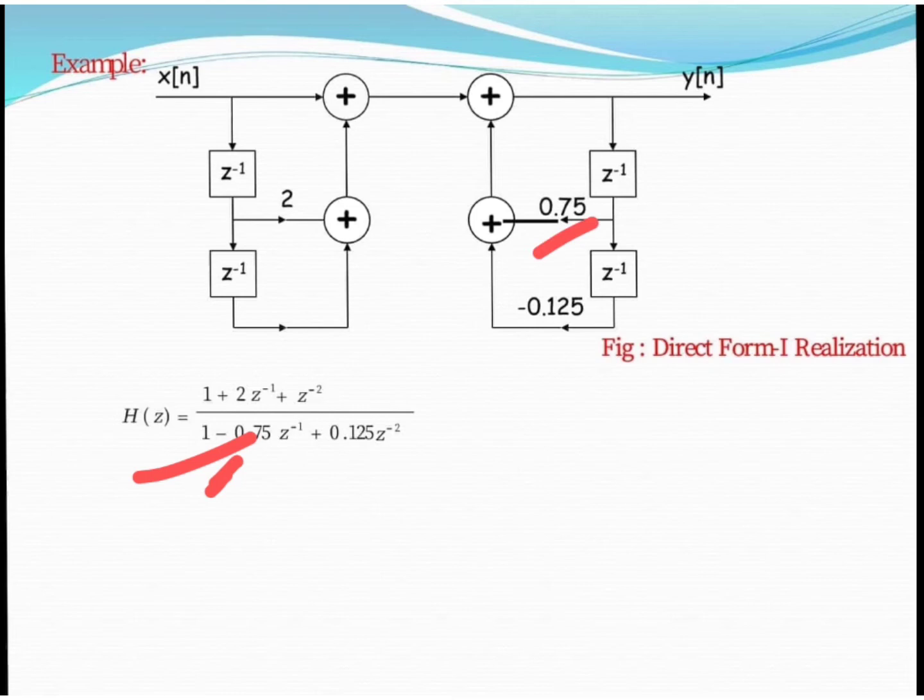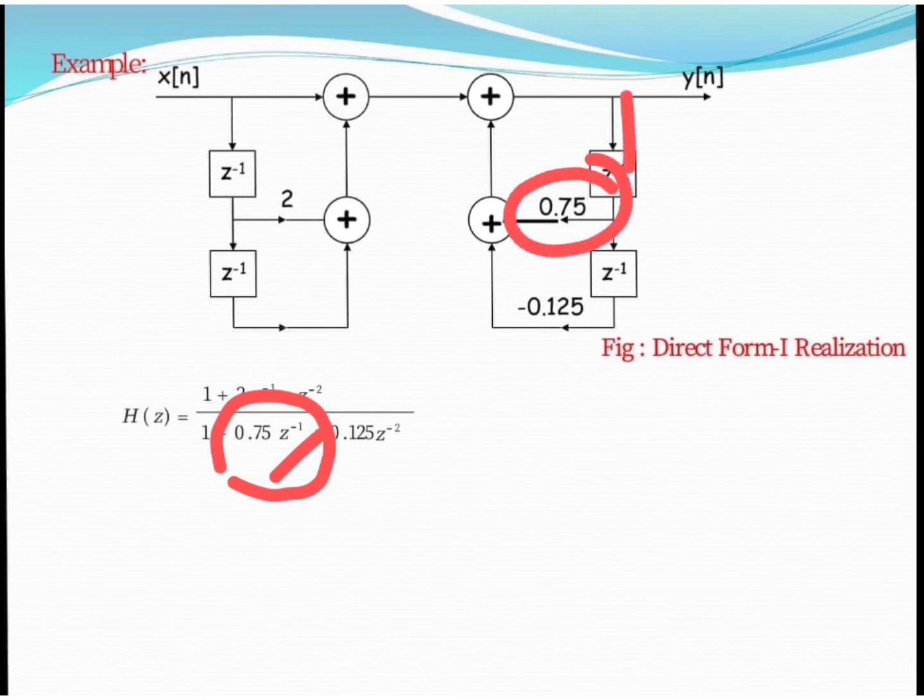That's why we are taking 0.75 only, and here the sign is positive, which means the coefficient must be negative. Obviously the poles are in the feedback path, so we follow this path. For implementing this, first of all we implement z inverse of 0.75. Z inverse is connected from the output side, which is multiplied by 0.75 and connected to the adder.